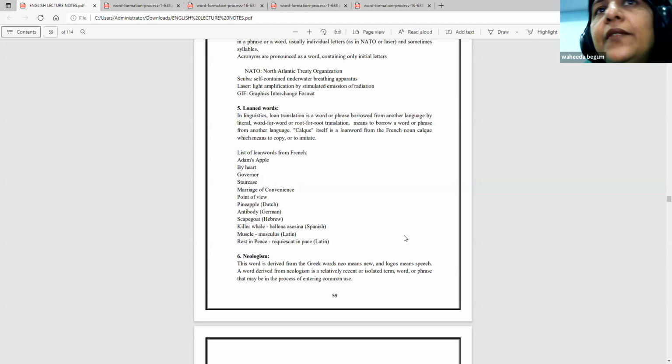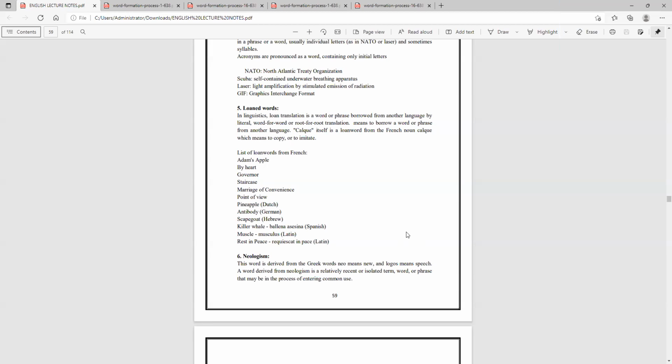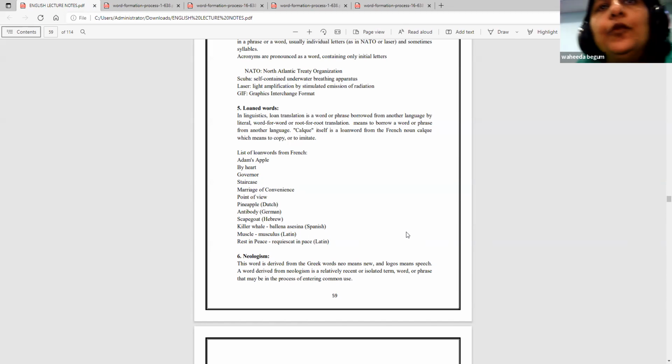Marriage of convenience, this is a concept that has been brought up by the very strict rules of immigration. Some of the western countries have marriage of convenience. Point of view is another example.